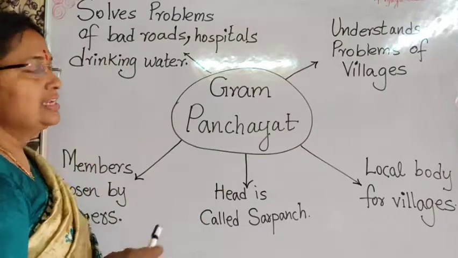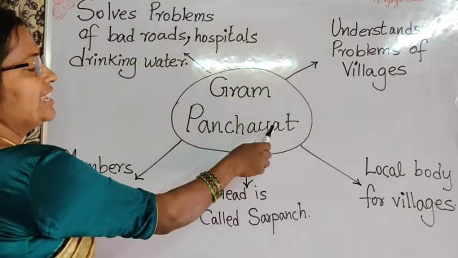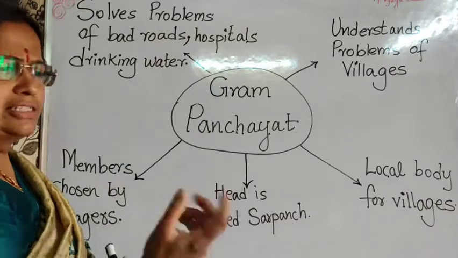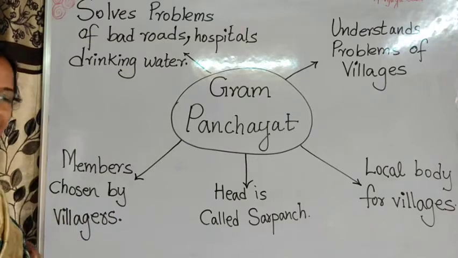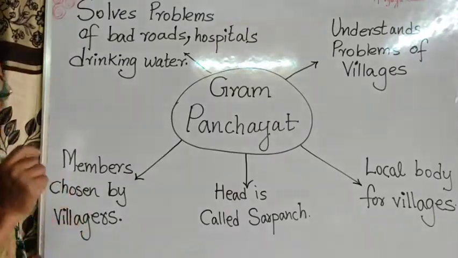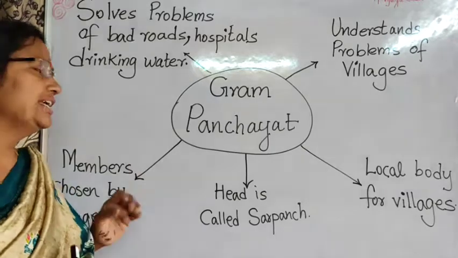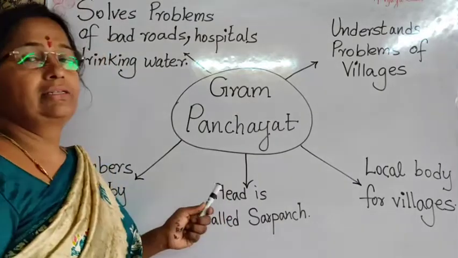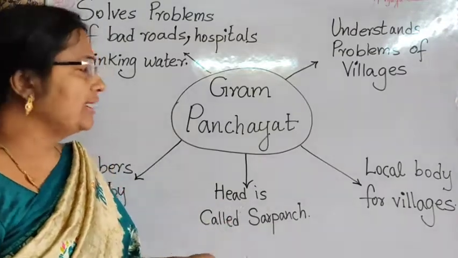Gram Panchayat. G-R-A-M Gram, P-A-N-C-H Panch, A-Y-A-T. Gram Panchayat. Okay. So the members of the Gram Panchayat, generally it will be 5 or 6 members. The members are chosen by the villagers. The villagers only will select and choose who can solve their problems. So the members of the Gram Panchayat are always chosen by the villagers only. Then the head of these members, the main leader of the Gram Panchayat members, is called the Sarpanch. Okay, Sarpanch, right?